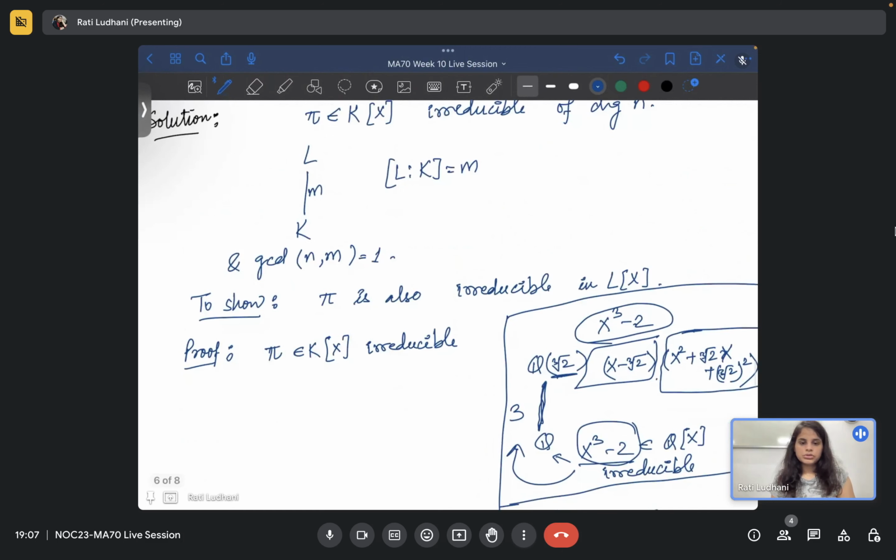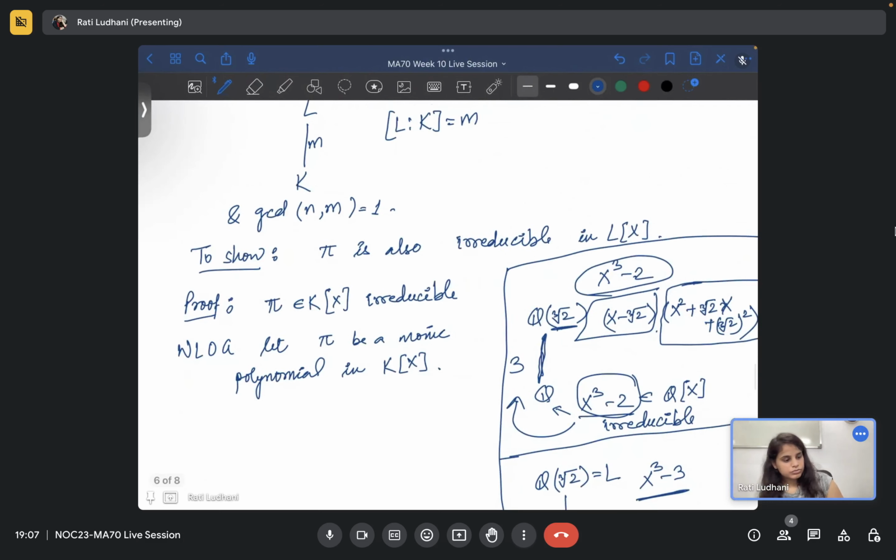So without loss of generality, let pi be a monic polynomial. Is that okay? Yeah, we can do that in k[x]. Okay.